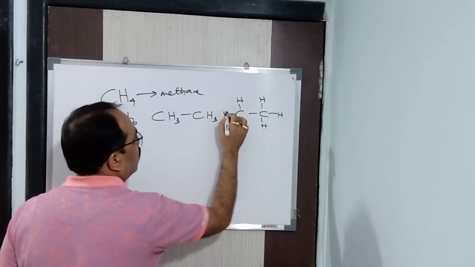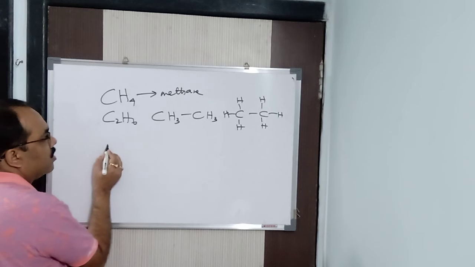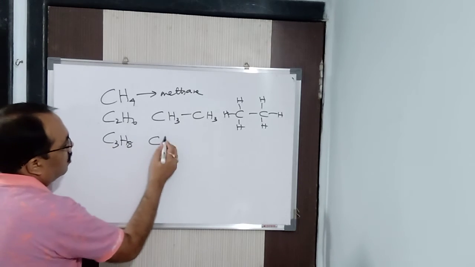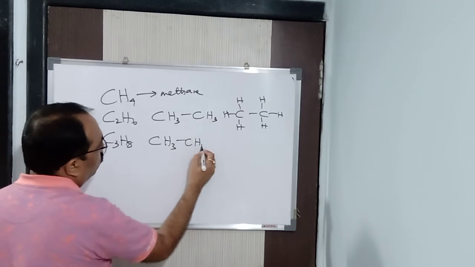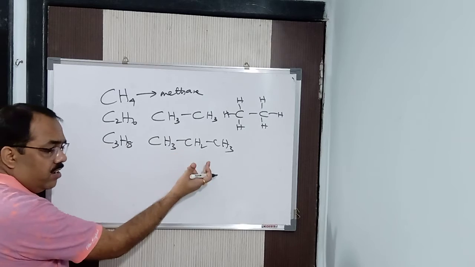Alright, so this is your ethene, we can say that. This is ethene. I have added CH2. So the name of the compound is ethene. Similarly, if I add another CH2, what is that? C3H8. So it is CH3, CH2, CH3. Alright, I have added a CH2 group.